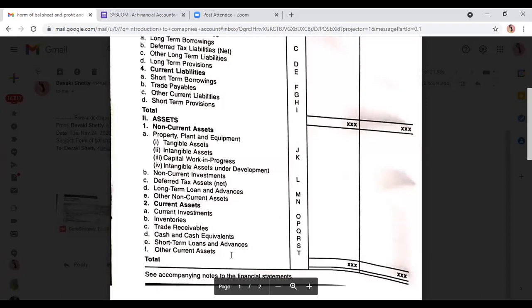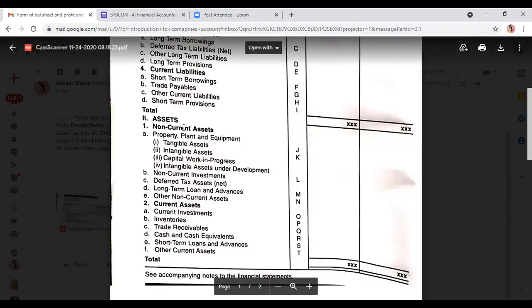And preliminary expense, underwriting commission, ये सारे fictitious assets को आप other current asset में भी लिख सकते हो. Both are considered to be correct, but your assumption will be other non-current asset में लिखा तो it is of long-term nature, और other current asset में लिखा तो we assume the fictitious asset to be of short-term nature, और हम other current asset में दिखा सकते हैं.